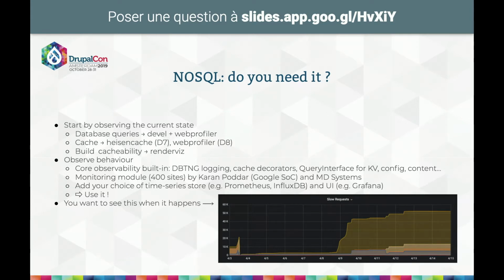You also have the ways to observe the cache operations. In Drupal 7, you have the Hidden Cache module for that, which I wrote. And then you have the similar set of features in Drupal 8 included in the web profiler, and I know that Moshe Weitzman has been doing work on that. And finally, when you are looking at the time spent building your pages, there's a wonderful tool by Wim Leers, which is RenderViz, which allows you to see what your cache context or your cache tags and your cache lifetime are. So with all that, you can observe what's going on in the site to see what is being slow.